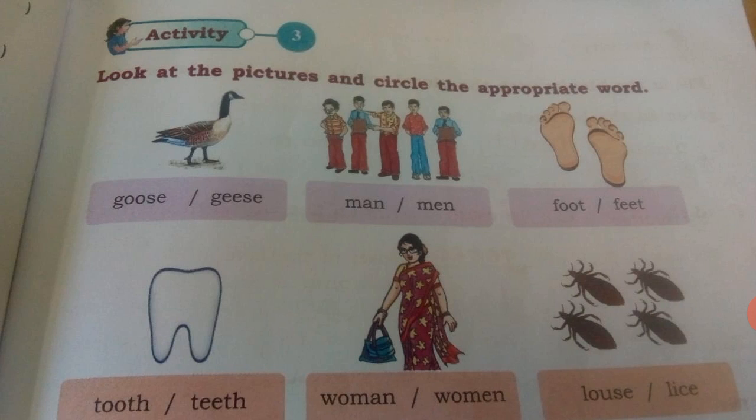Okay, let's see the third picture. Foot, feet. Here you can see, you should not say foot. You have to pick up feet. Okay, next. Tooth, teeth. Only one tooth is there. So circle the word tooth. See the fifth picture. Woman and women. How many ladies are there? Only one lady, na? So woman. All of you circle the word woman.